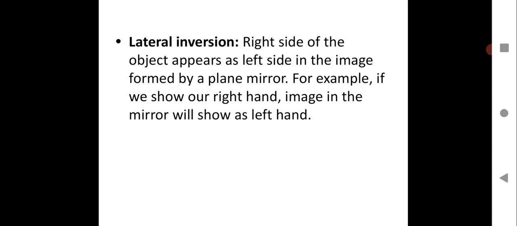Lateral inversion, we have learned just now: the right side of the object appears as the left side in the image formed by a plane mirror. So with the plane mirror which you have at home, your image formed will be laterally inverted. Any object you keep in front of the mirror will show lateral inversion. Left becomes right and right becomes left in the image. So for example, if you show a right hand, the image in the mirror will show a left hand, which we have learned. This is called lateral inversion.